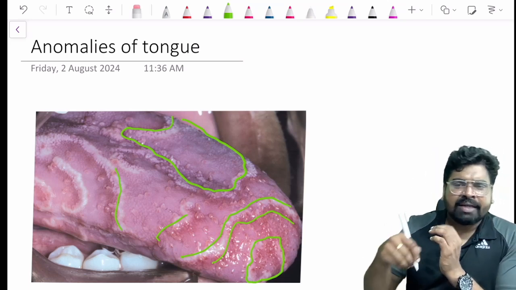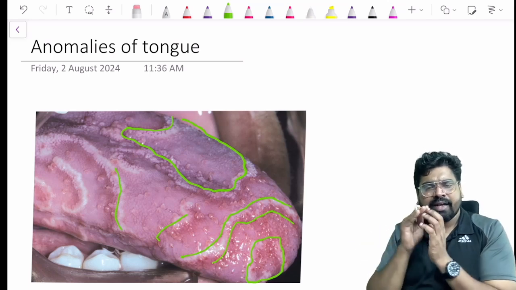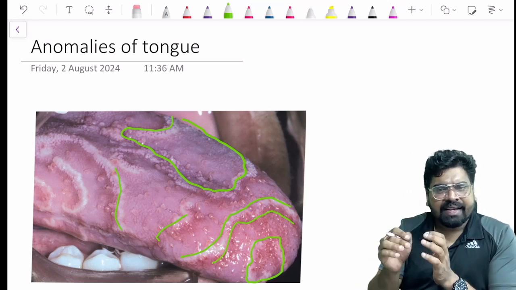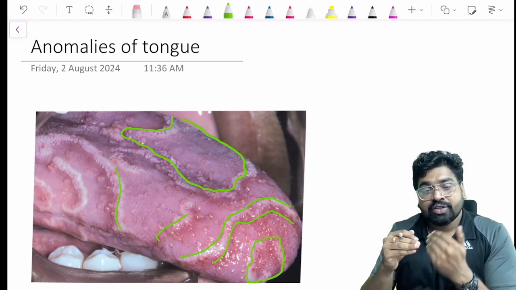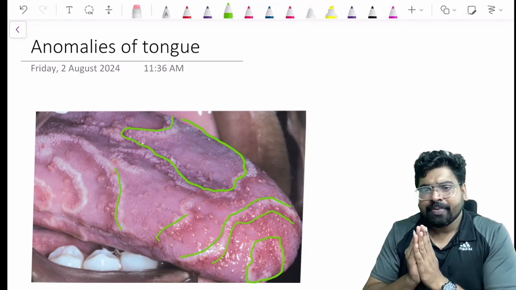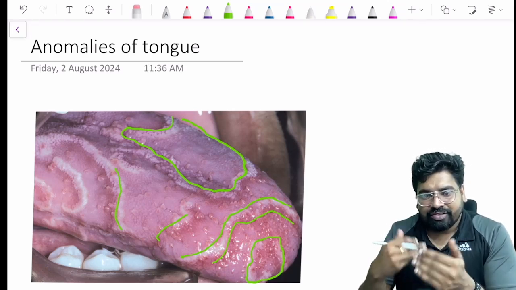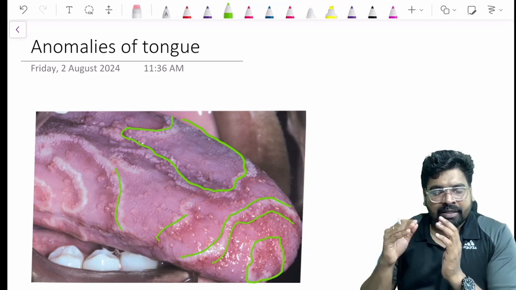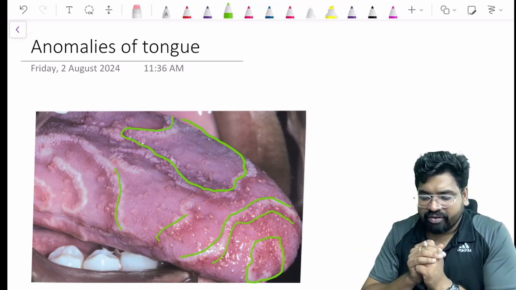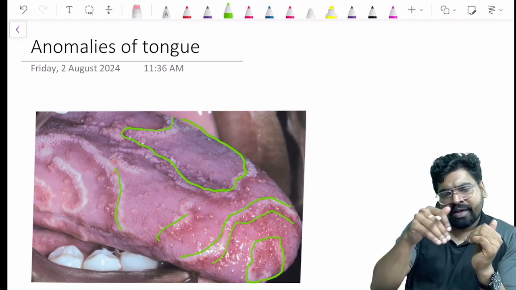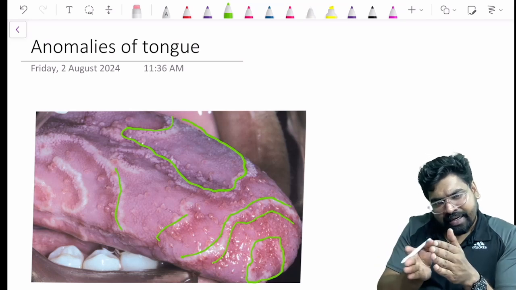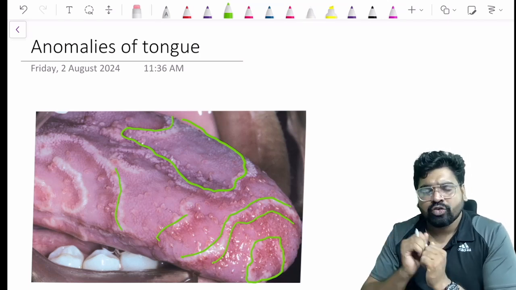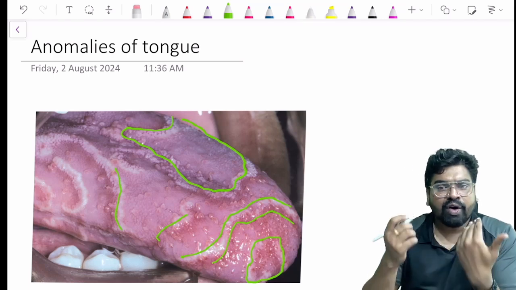So this presentation, how it is presented, is as red areas along with white areas. The red areas are showing depapillation, meaning there is no papilla there, that's why there is glossitis. Because of this glossitis the papilla is lost there. And the white areas are the boundaries of this lesion, and around it is the zone of erythema, the redness, and along with that you have these white areas. So this is looking like a map actually, a geographic map. That's why we call it a geographic tongue.